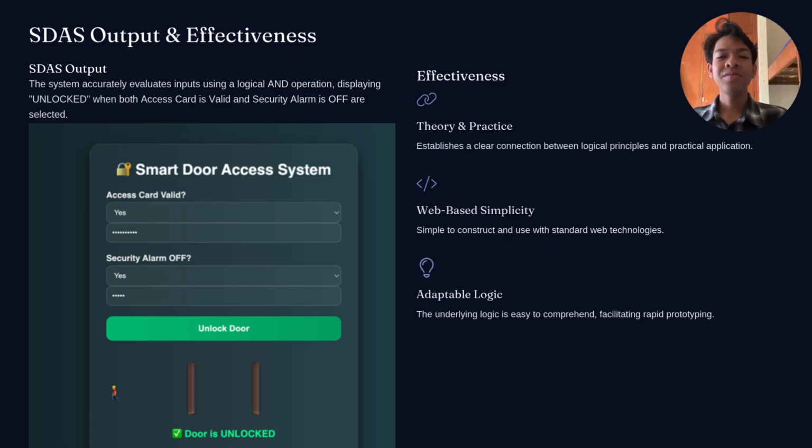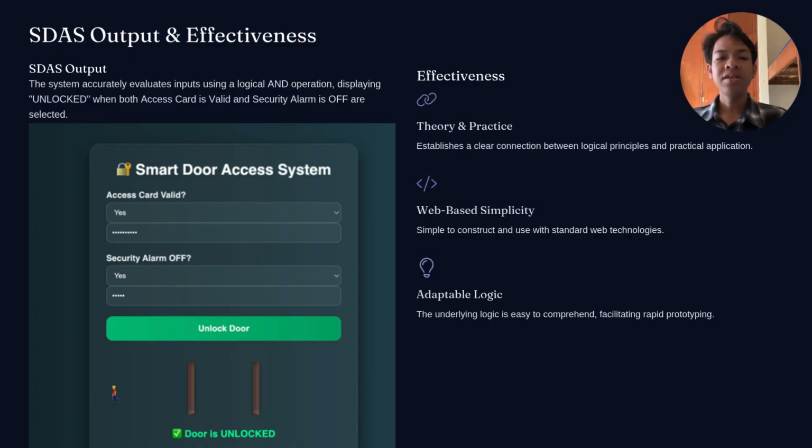So next we talk about SDAS output and effectiveness. For our system output, the system will evaluate the input using a logical AND operation. Then it will display unlock when both the access card is valid and the security alarm is off. As you can see at the interface, both access card valid and security alarm off are equal to yes. Then the door will be unlocked.